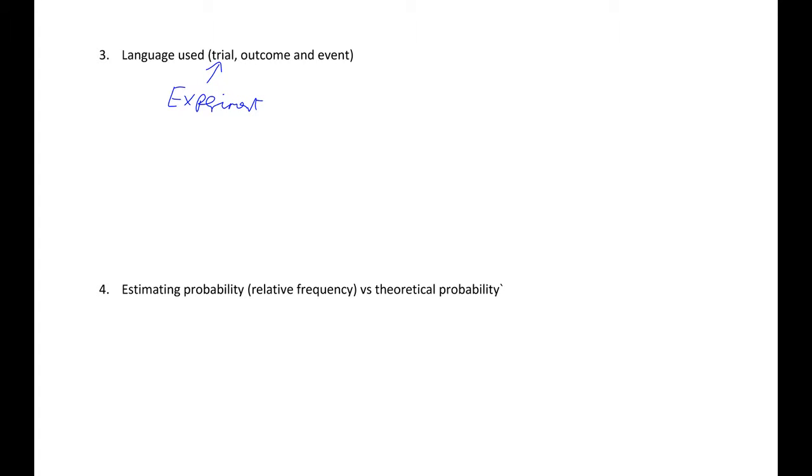The outcomes are the results. So I'm rolling a dice. My outcomes could be 1, 2, 3, 4, 5, 6. They are all the possible different things I could get. And an event is one or more of the outcomes. So, for example, rolling an even number would be an event. One or more outcomes.